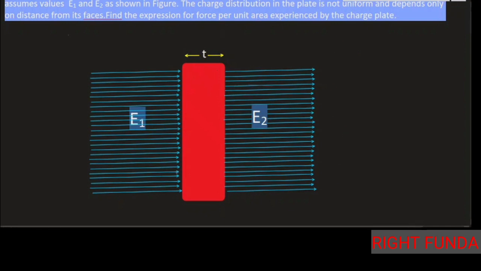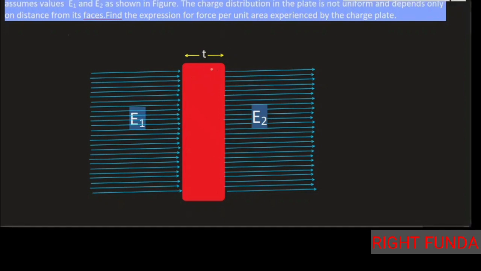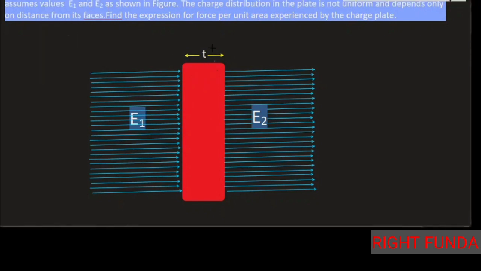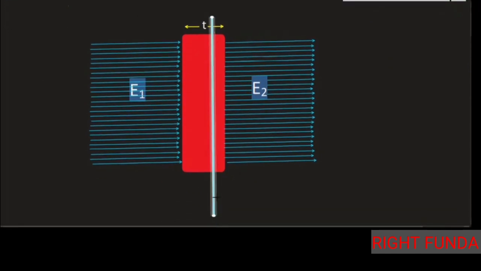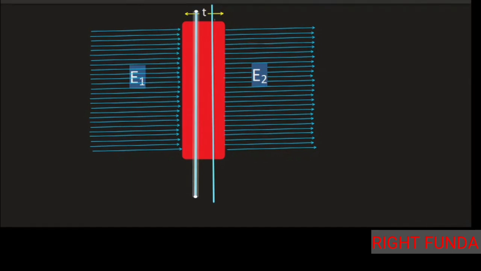So this plate must be composed of an infinite number of layers. It must be made up of infinite layers like this, one layer like this, one layer like this. So many layers must be there. We can assume like this. Because we know only if infinite layers are there will this type of field be produced. No other distribution can produce this type of field.